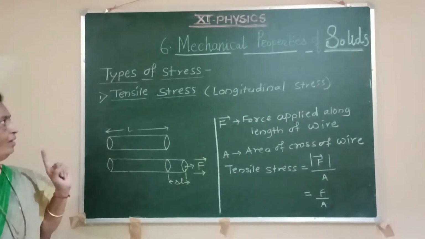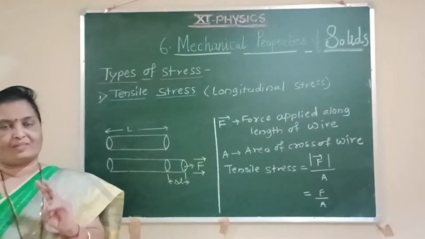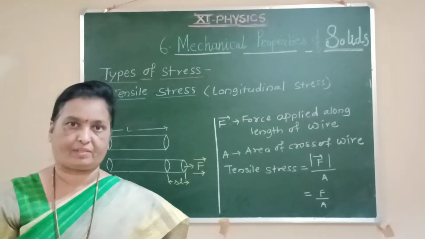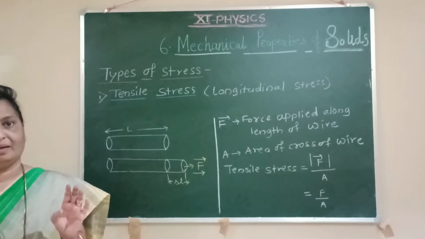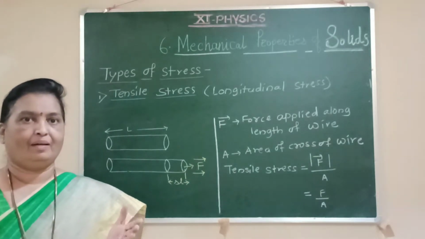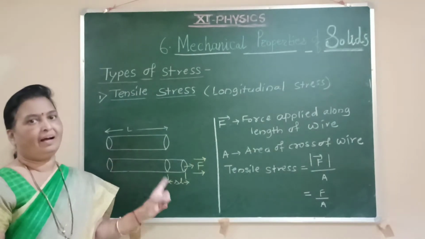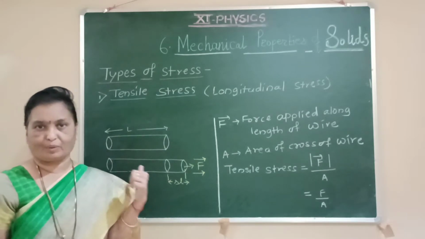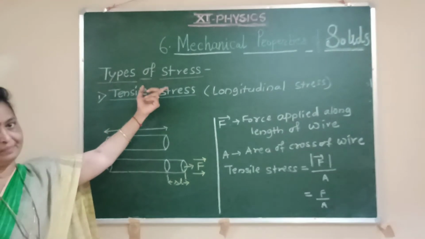We have studied about definitions of stress and strain, and we know that stress is the internal restoring force per unit area of cross section. Since the internal restoring force we can't measure, but these internal restoring forces are equal to externally applied forces, which we call the deforming forces, stress can be considered as the ratio of deforming force to the area of cross section. So we have to study now what are the types of stress.